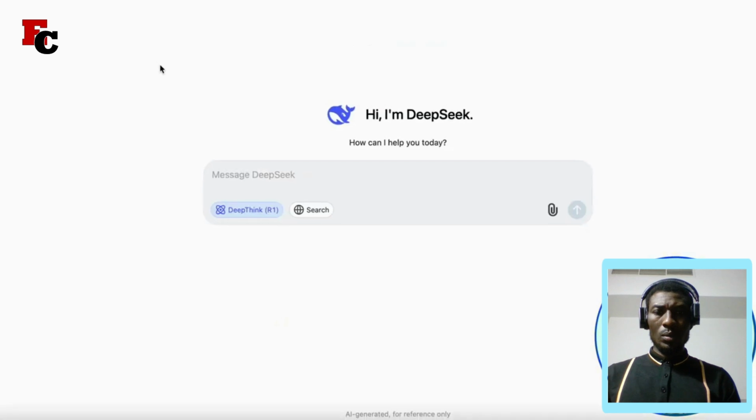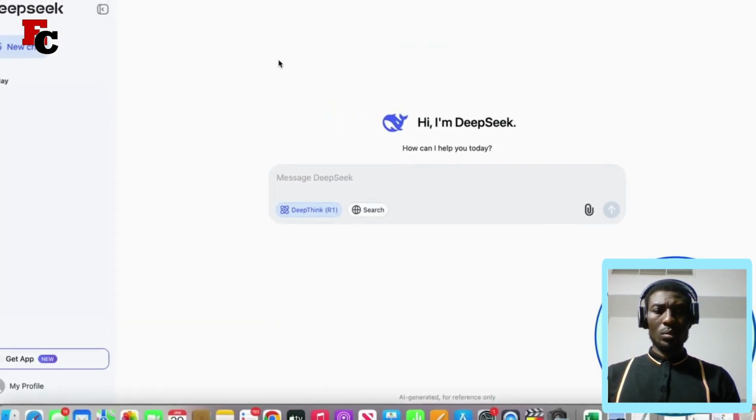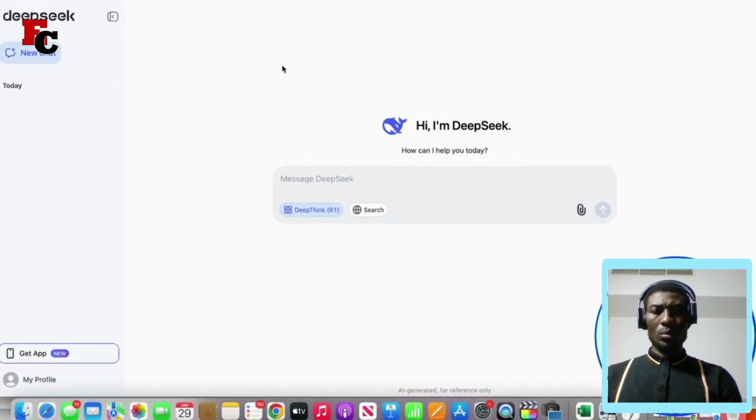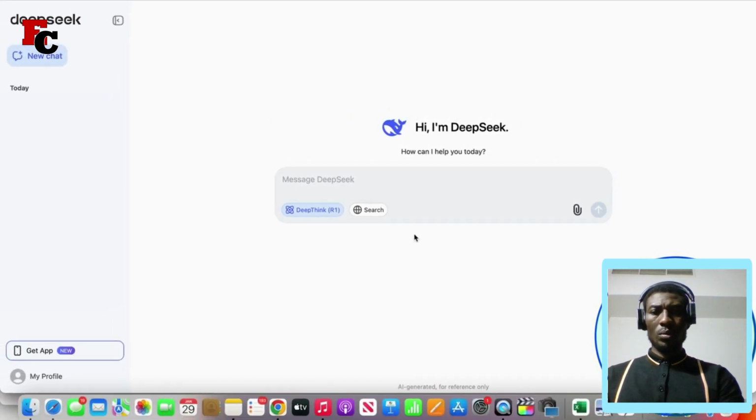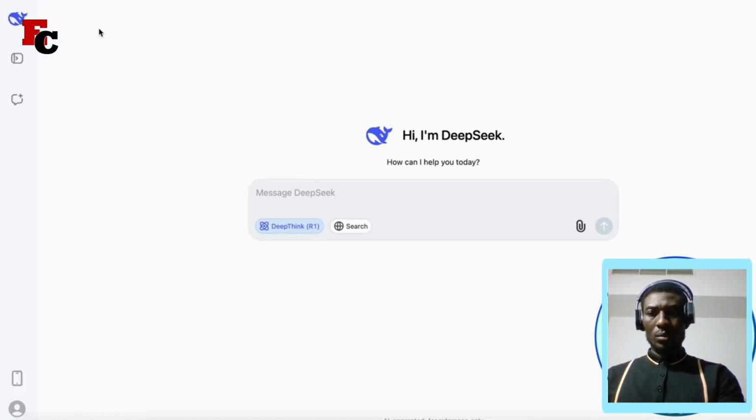And once you have created your account, this is the page that you're going to see. It's a very similar interface to ChatGPT in the sense that it's got this chat box right here, and it's also got the history of all of your chats on the left-hand side. If you want to start a new chat, all you got to do is click on this. And if you want to hide your chats, you're going to be able to click that button just like that.